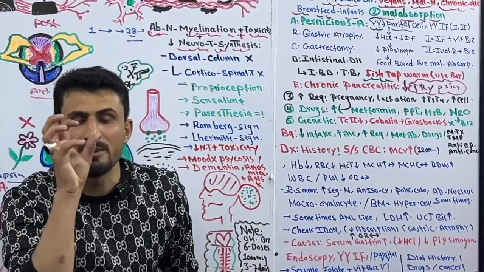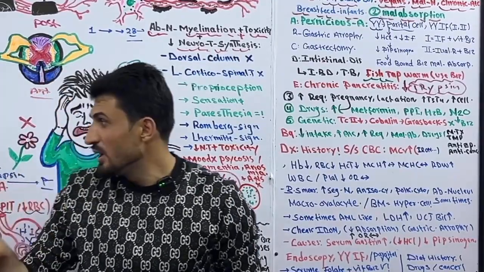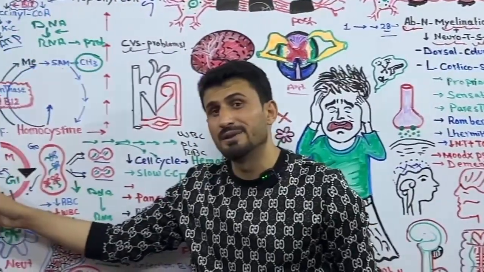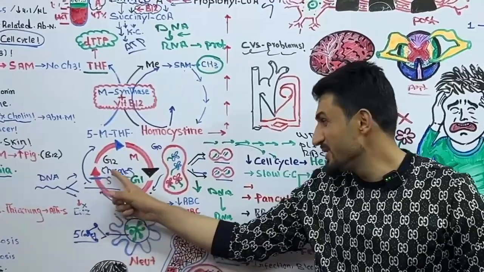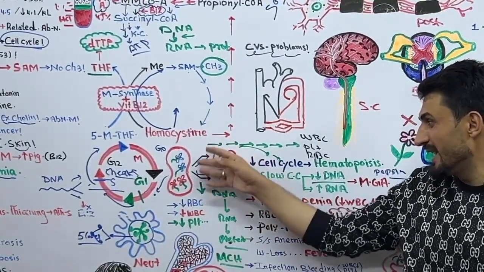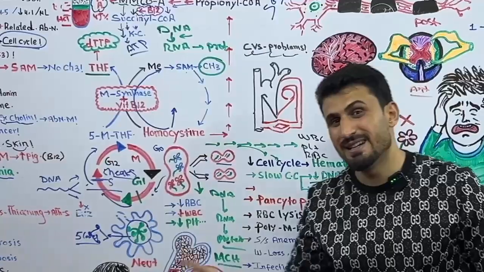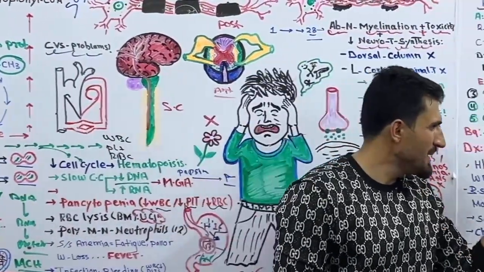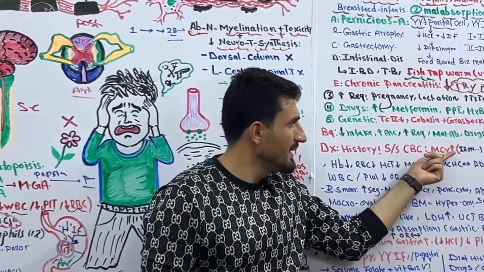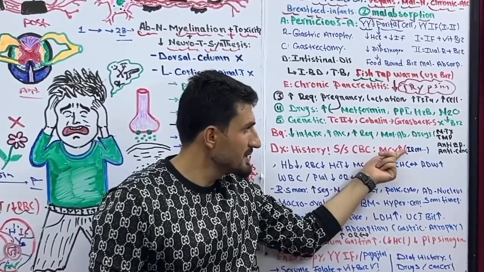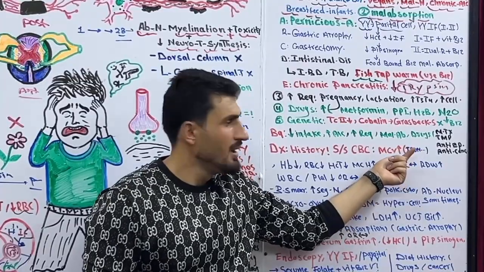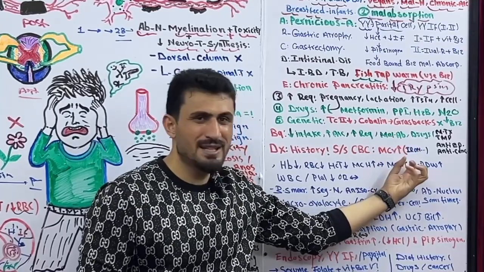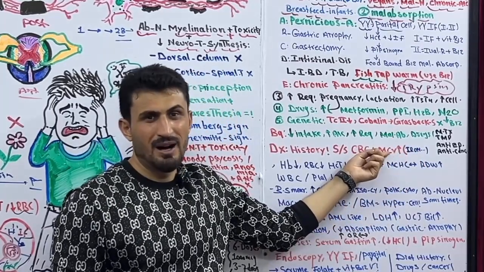It means the size of RBCs increases, and this is due to arrest of RBCs in S phase, or less production, or less maturation of the cell or DNA that we discussed. But keep it in your mind, sometimes you will not find high MCV. This is because in some diseases like iron deficiency anemia and thalassemia, there is microcytic anemia with less MCV, so you will not find high MCV.